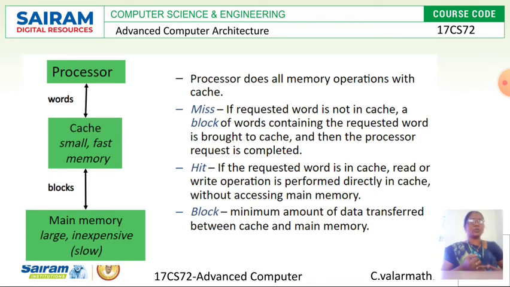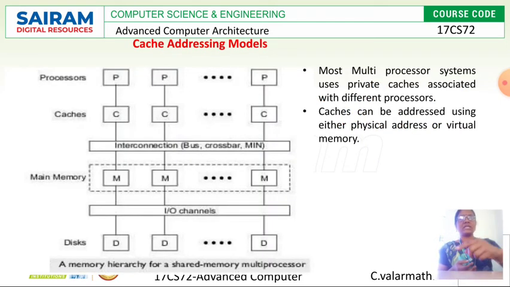Fine. I hope you understand the meaning of cache hit and cache miss, right? These are the basic two points. You should be very thorough on these two, and only then can we move on to the next one. So what is the next term? Cache addressing models, right? In a multiprocessor system, which has more than one processor, how is the cache memory addressed, and what are the two types of models introduced? The diagram shows the cache addressing models.